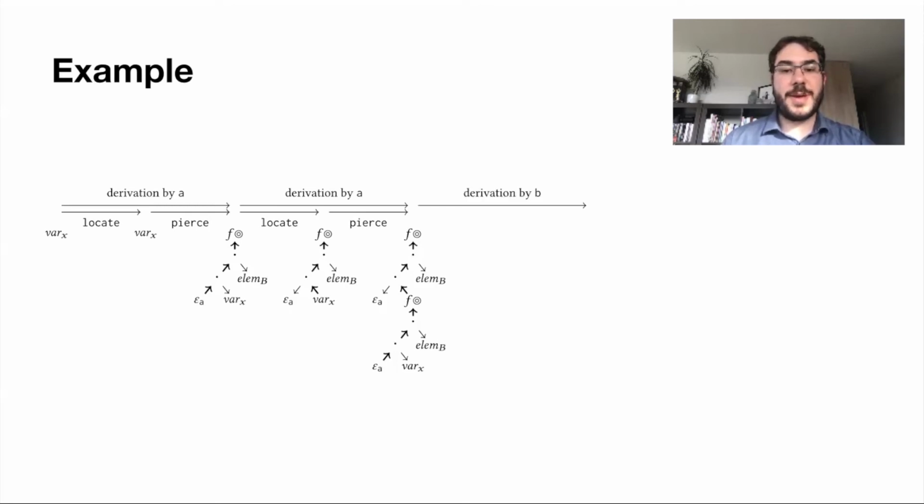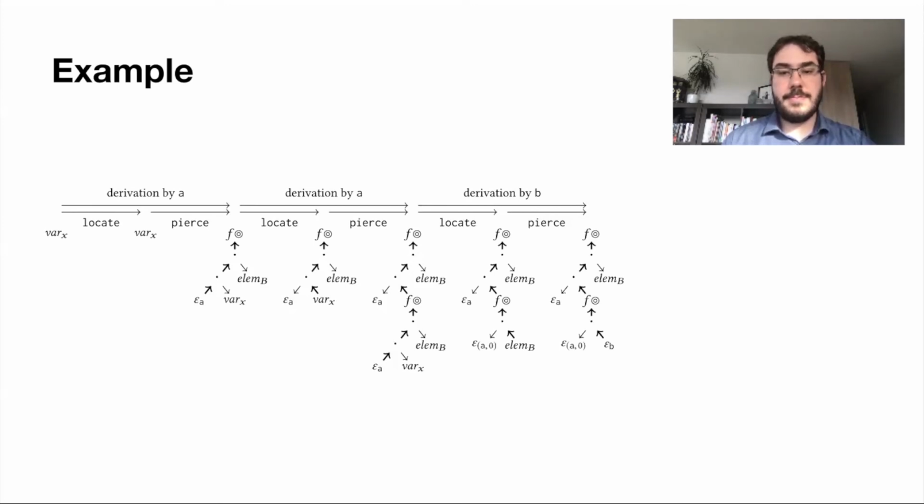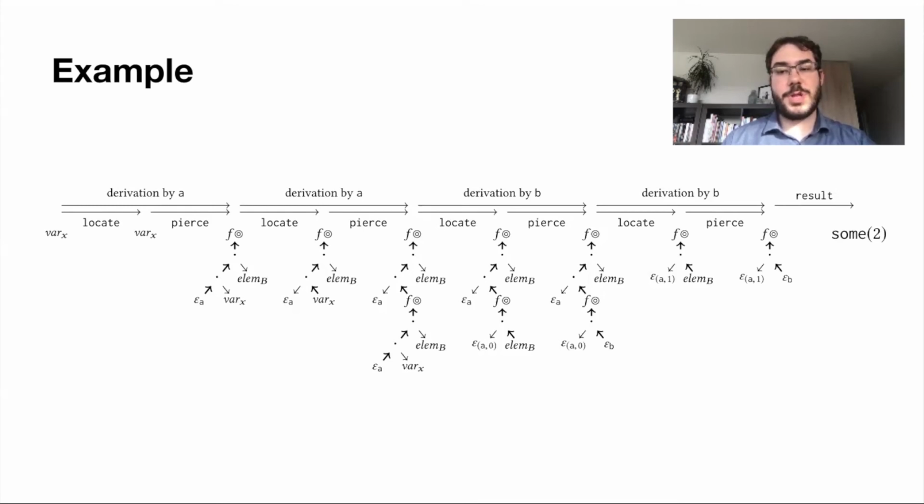If we were to derive by B now, we would locate, which would move the focus to the LMB node, and then we would pierce, simply replacing it by an epsilon B. If we were to derive it by B again, we would have first to locate the B, which would move the focus up the tree to the LMB node, which we would then pierce. And then finally, we would call this result function to get the result, which is sum 2.